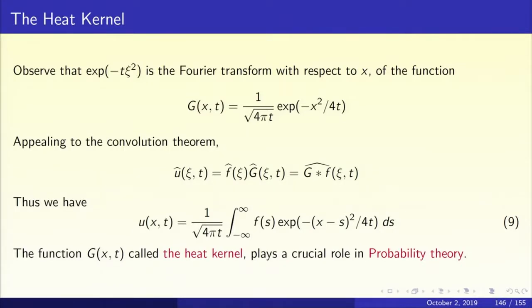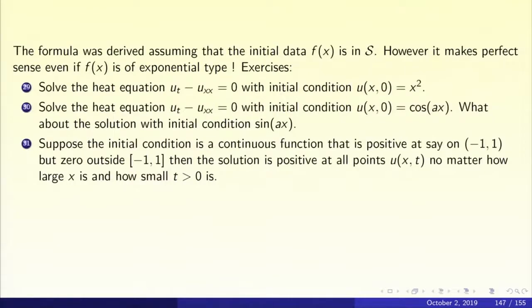You see the exponential factor in the integral decays to 0 very rapidly. So f need not be in the Schwarz class, it can actually grow. It can grow exponentially fast. So the function f of s can even grow exponentially fast. Never mind, the integral will still make sense and it will still satisfy the heat equation. So the formula makes sense even if f is of exponential type.